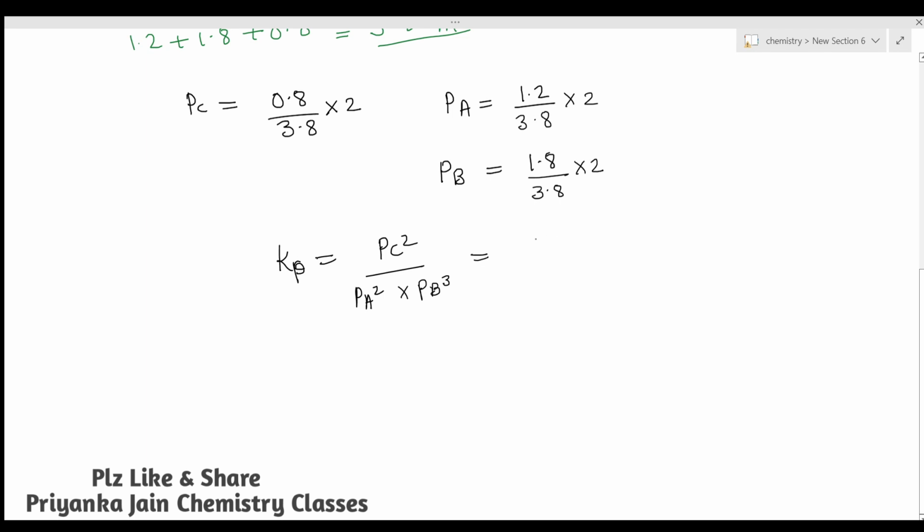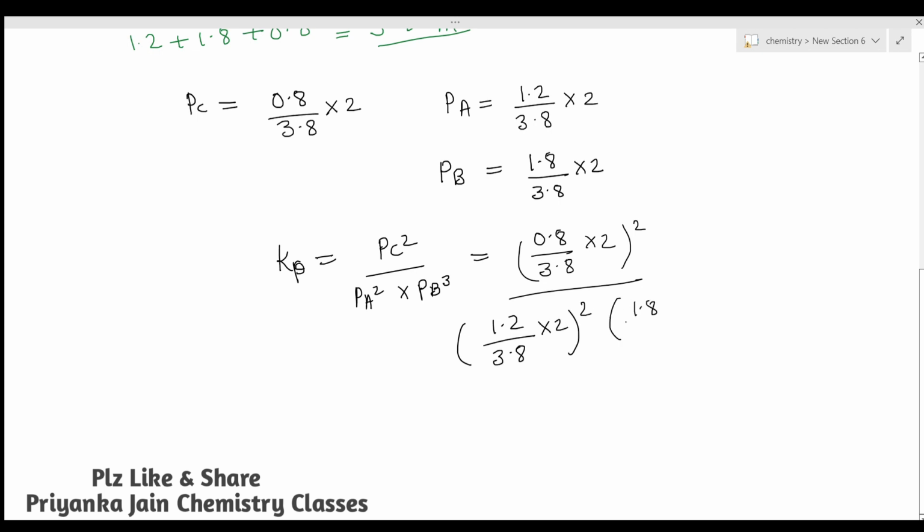Now you can find this value: 0.8 divided by 3.8 into 2, whole square, divided by 1.2 divided by 3.8 into 2, square, and PB value 1.8 divided by 3.8 into 2, whole cube. When you calculate this value, it will be almost equal to 2.4. So this will be your answer. This is the value of Kp.